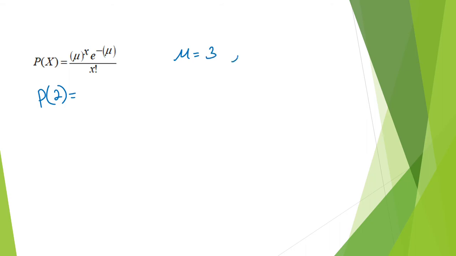Mu we know is 3, and x is 2. P of 2 equals 3 raised to the second times e raised to the negative 3, and we're going to divide that by 2 factorial.